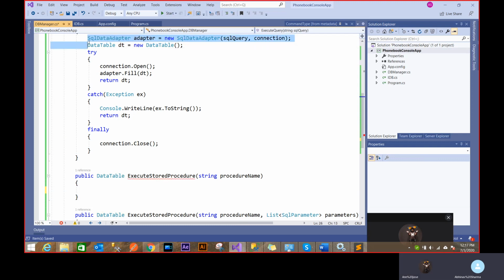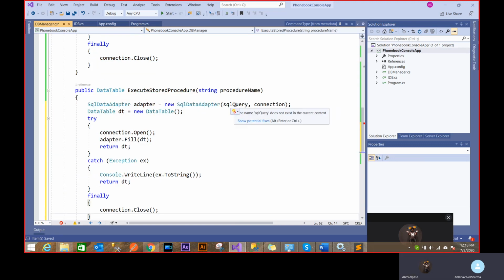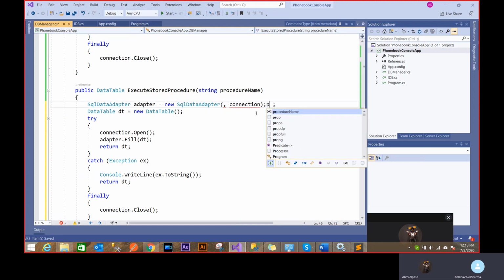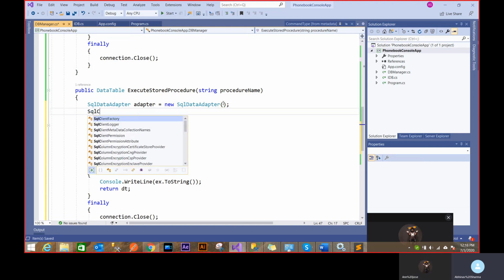This time I'm just calling a stored procedure. So I'll just copy this, paste this. This time it's not query, right? It's a procedure name. So I'm not going to create using this thing. I'll use a SQL command.